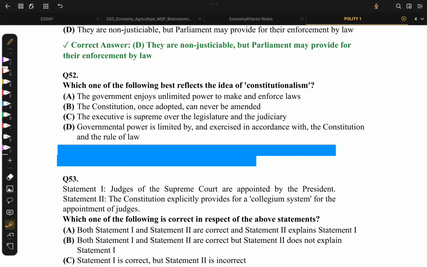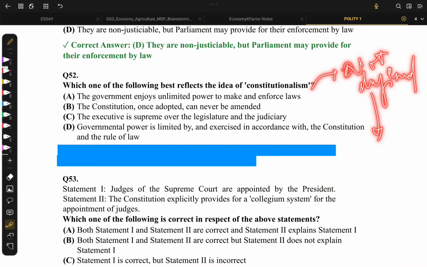Well, moving on to next question. Which of the best idea reflects constitutionalism? Constitutionalism is the term that is not defined in the constitution, and it is the term that has evolved through various case laws, various interpretations of various scholars and all.